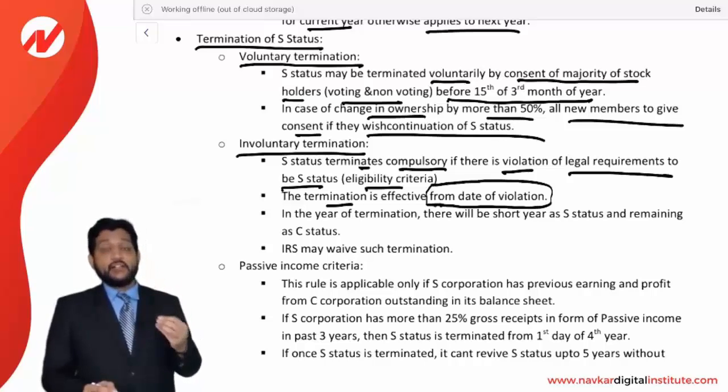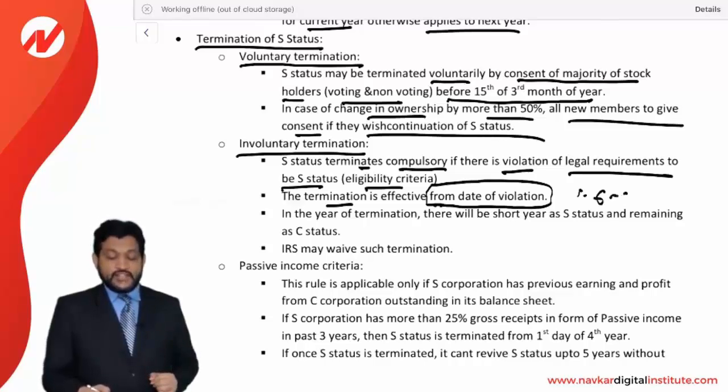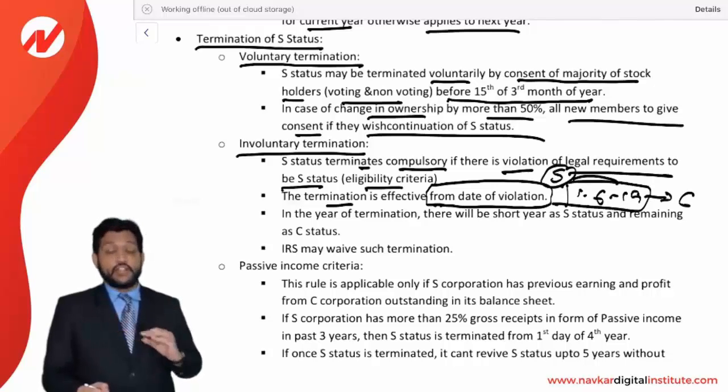Let us say eligibility criteria has been violated on 1st June 2019. Then from 1st June 2019, it will change to a C status. Before that, it will be considered as a S status. From the date of violation, your status will be lost.